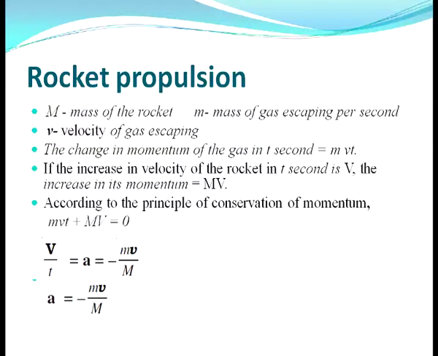So, V by t, as velocity by time is acceleration, V by t equal to a, which is equal to minus m v divided by capital M. So, acceleration equals minus m v by M. This is how you can find out the acceleration of the rocket.